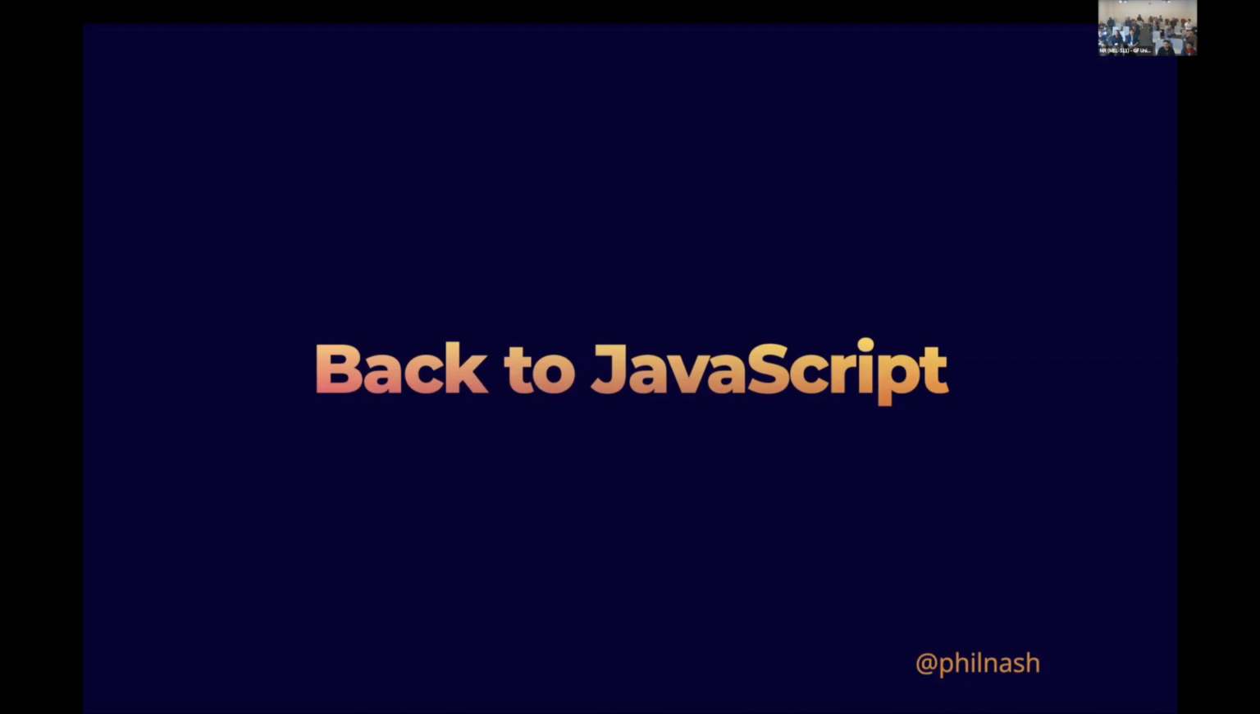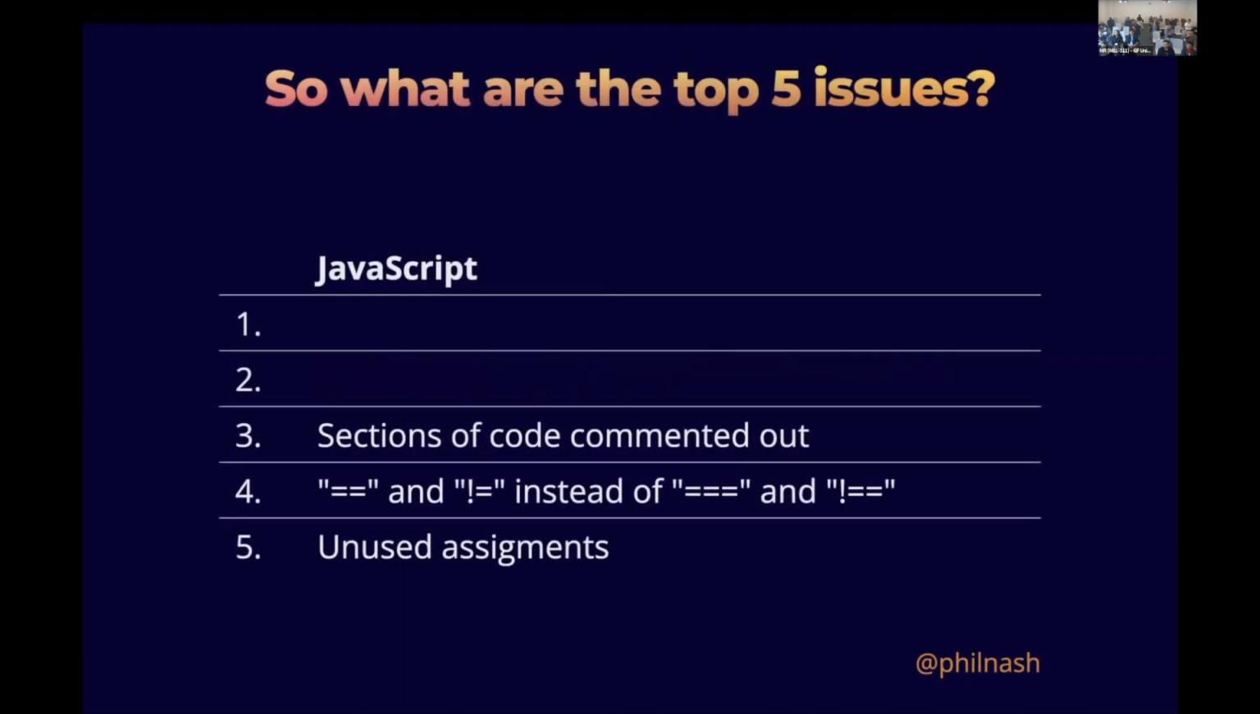So let's go back to JavaScript. We've got 2 more on our top 5 for JavaScript. I'm going to hit number 1 first. It gets a little bit more confetti for being number 1. And before I do, any guesses as to what the biggest issue is that static analysis can find in JavaScript projects?